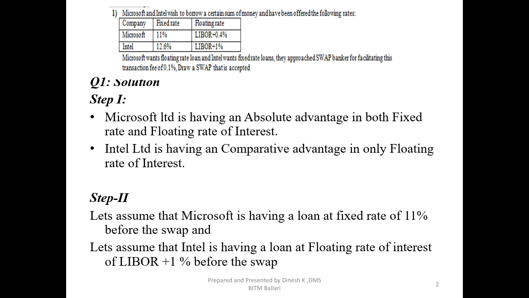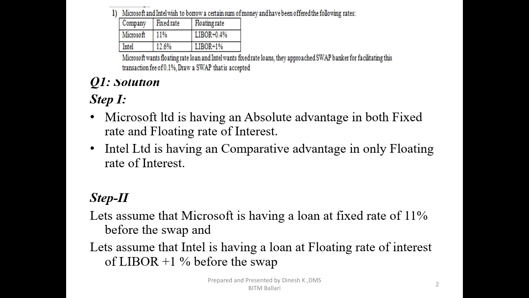They want to pay a floating rate, and Intel wants a fixed rate loan. When Intel wants a fixed rate loan, it should be understood that they have a floating rate loan, that is LIBOR plus 1 presently, and they want to move to the fixed rate loan. This is the objective for entering into the swap. They approach a swap banker for facilitating the transaction for a fee of 0.1%. The swap dealer is an intermediary between Microsoft and Intel, and he is charging 0.1% together. Draw a swap that is acceptable to both the companies. This is the given information.